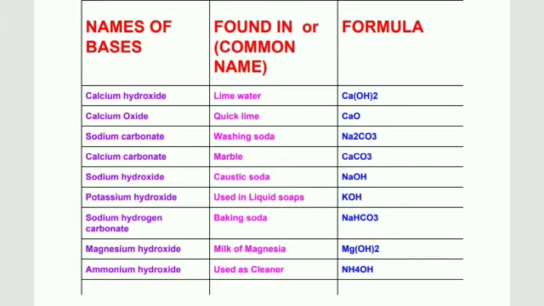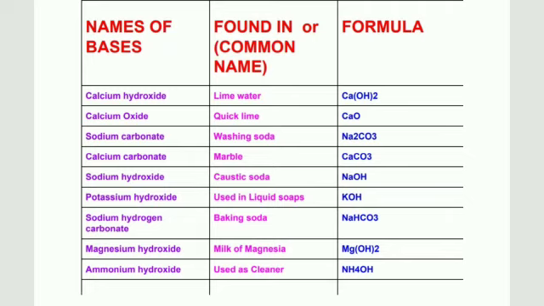Potassium hydroxide, KOH, used in soaps, detergent, lotion and shampoo. Sodium hydrogen carbonate is called baking soda, weak base, NaHCO3. Magnesium hydroxide, milk of magnesia, mild base, Mg(OH)2, used in antacid. Ammonium hydroxide, used as cleaner, NH4OH. Mostly you see that at the end they are OH or CO3.